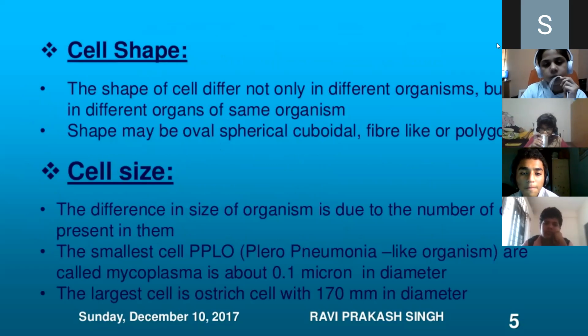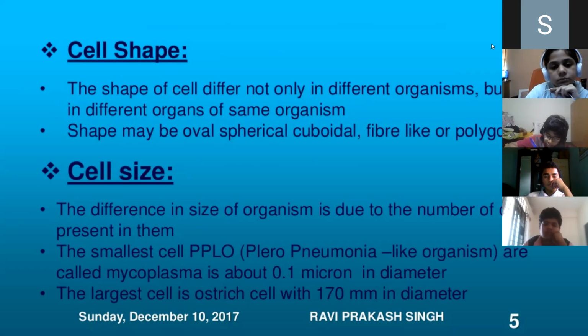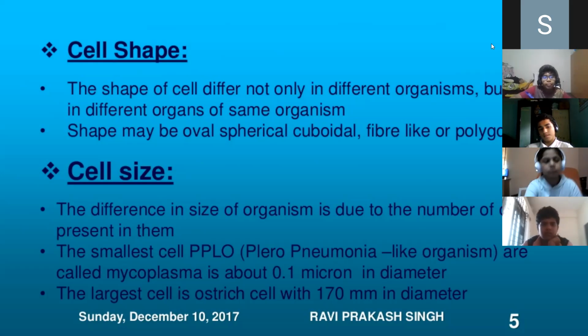Obviously, the shape of the cheek cells and the skin cells of us is different because of their function. So the shape of the cell differs not only in different organisms, but also in different organs of the same organism. I just gave the example of my cheek cells and my skin, right? So the shape may be oval, spherical, cuboidal, fiber-like, branched, or polygonal, right, children? Yes, ma'am. Okay, and coming to the size, the difference in size of the organism is due to the number of cells present in them.